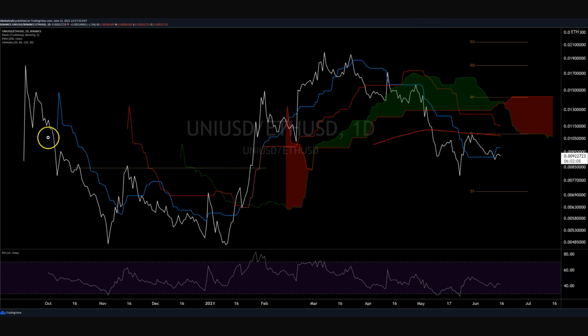Here's the Uni-ETH chart below the cloud, below the 200-day moving average, potentially printing an inverted head and shoulders, but the breakout point is very clearly the pivot at the cloud, the 200-day moving average. You can't really get bullish until we're above that, even through that. So Uni's not going anywhere.